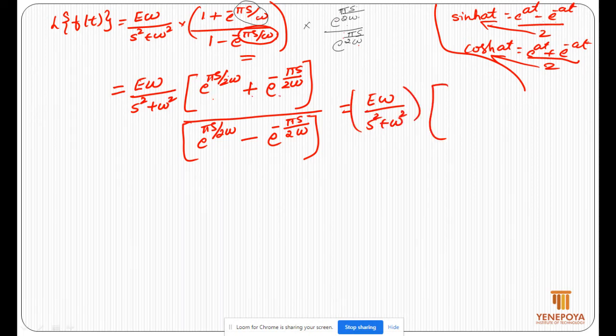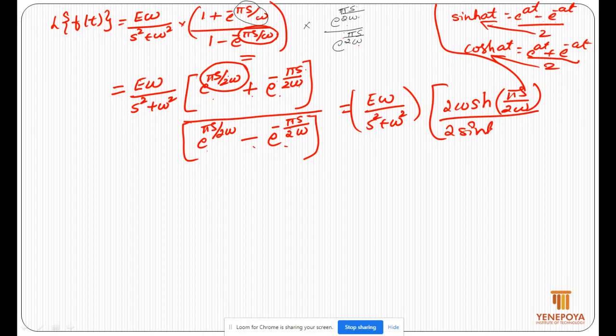E power at plus e power minus at is 2 times cosh of at, here at is pi s by 2 omega. Pi s by 2 omega is at, divided by the denominator having negative sign, e power at minus e power minus at is 2 times sinh of at, at is pi s by 2 omega.